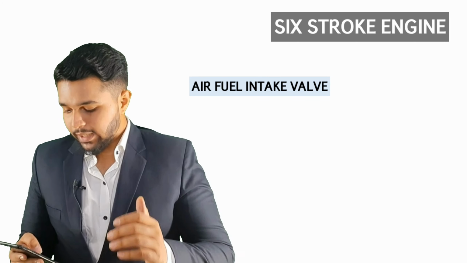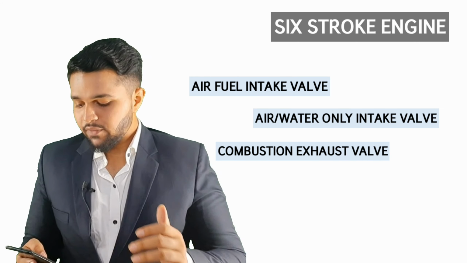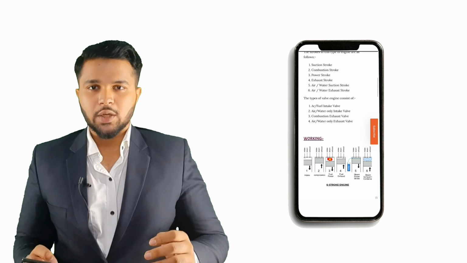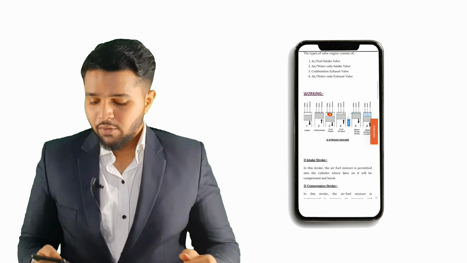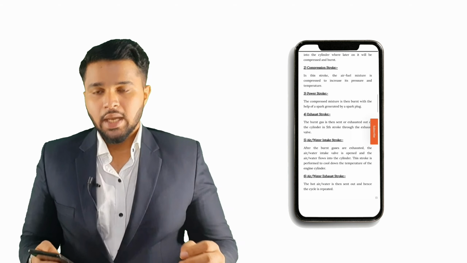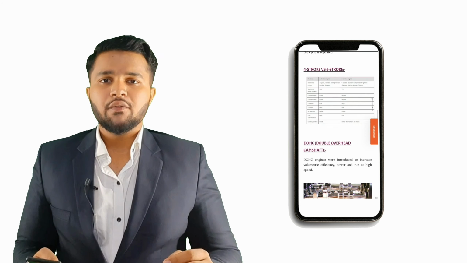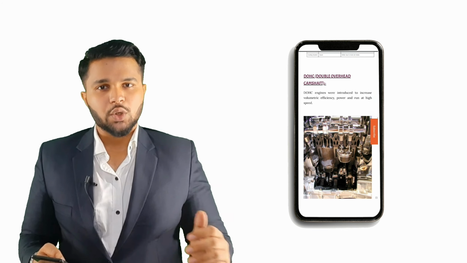The types of valves this engine consists of are air fuel intake valve, air water only intake valve, combustion exhaust valve, air water only exhaust valve. To get the working of this engine, you can check out the Automotive Technology blogs by Aman Attar, where he has clearly mentioned all the steps and all the stroke process of the 6-stroke engine, and he has also mentioned double-headed camshaft and various latest technologies about automotive.